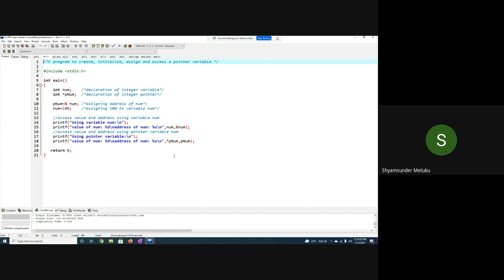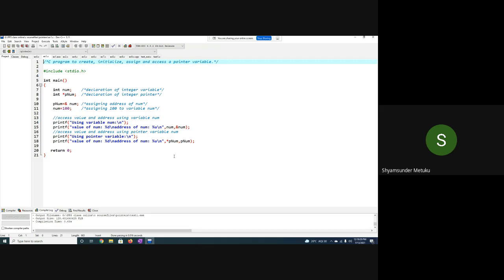Let me start with the same flow where #include and int main is basically an entry point. I'm trying to declare a variable num and also a pointer to the number, which we name pnum. Because the star is the indicator of the pointer variable, out of the first two integer declaration statements, the first one is a normal variable, the second one is the pointer variable.